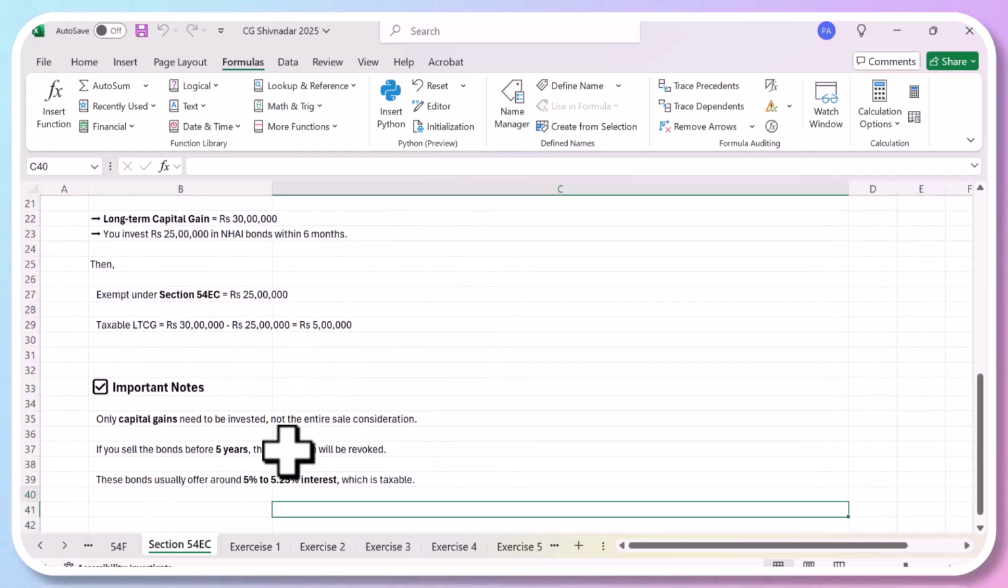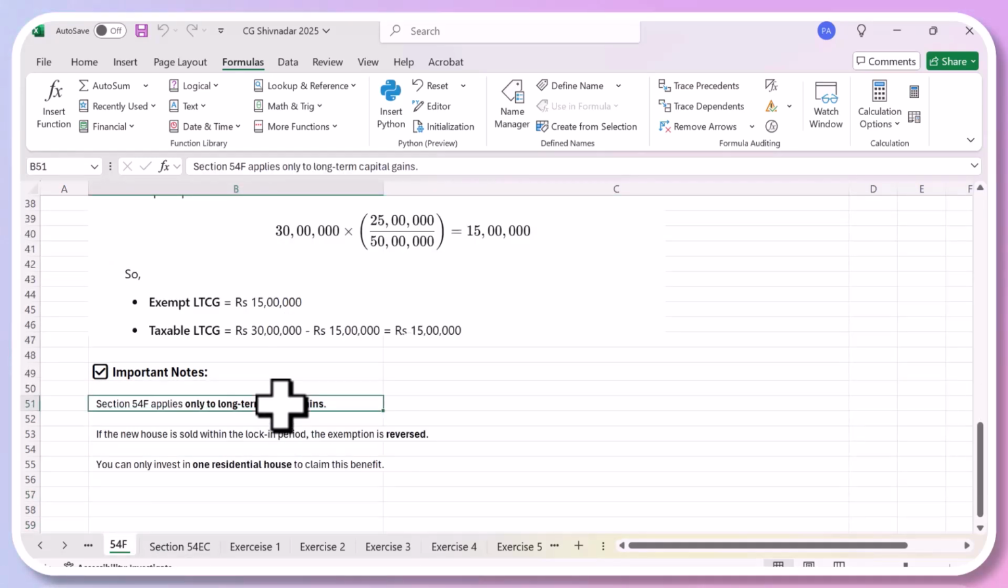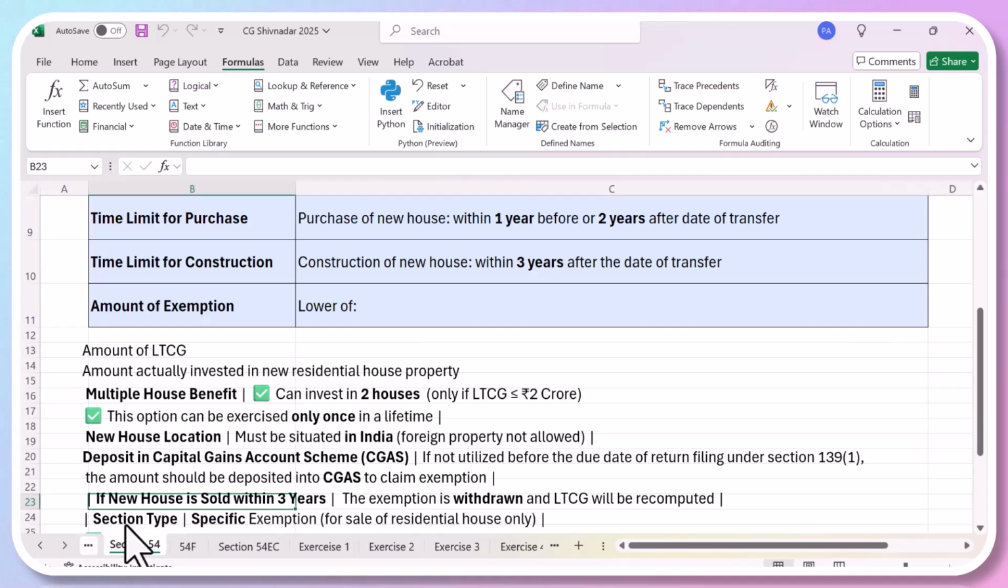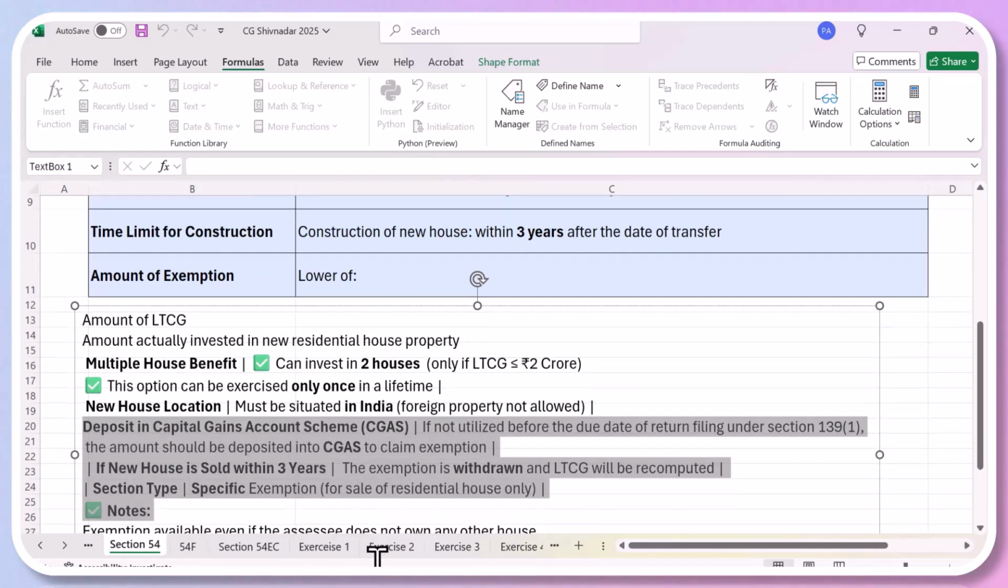Okay. So before we end the lecture, just one thing which was there. Go to section 54.